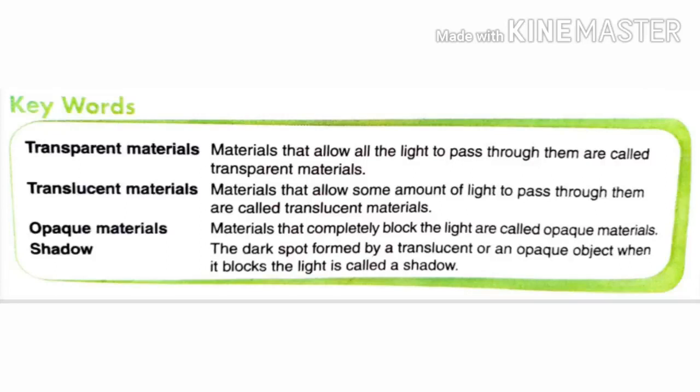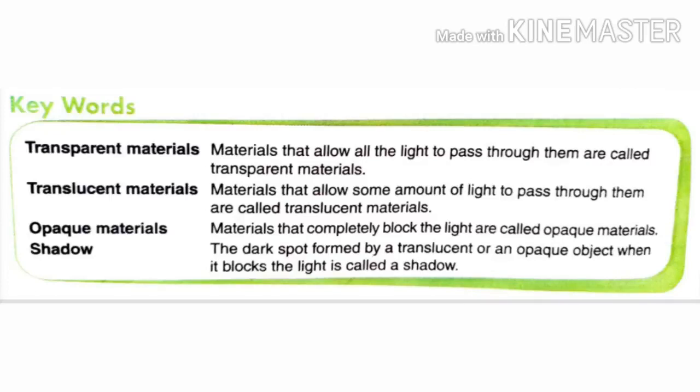Transparent materials. Materials that allow all the light to pass through them are called transparent materials. Second one is translucent materials. Materials that allow some amount of light to pass through them are called translucent materials.